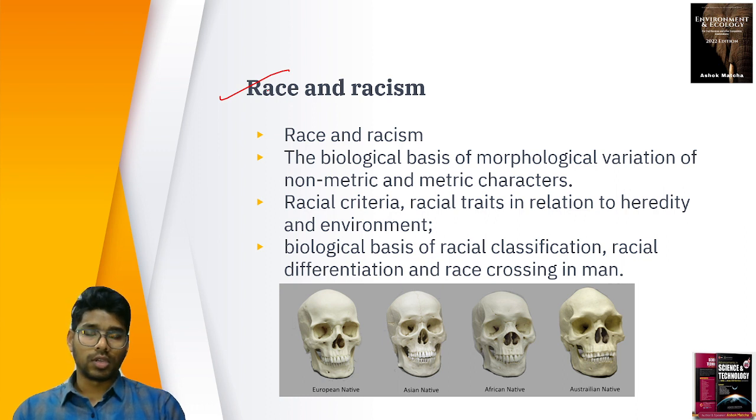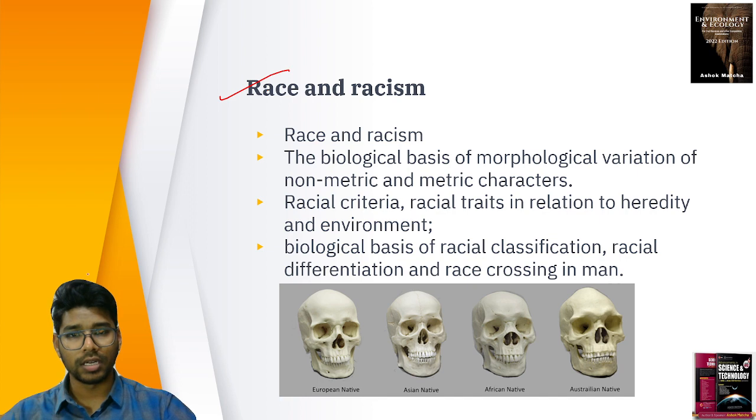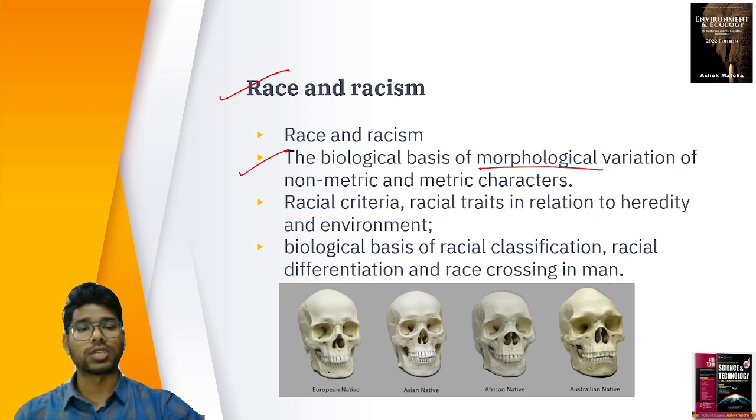And next, about race and racism. You might know about the Holocaust in World War II, where the Nazis killed Jews because of racial differences. Even now there are many parts of the world where people face extreme racism. So what is this concept of race and what is racism? In this we study the biological basis of morphological variation for non-metric and metric characteristics.